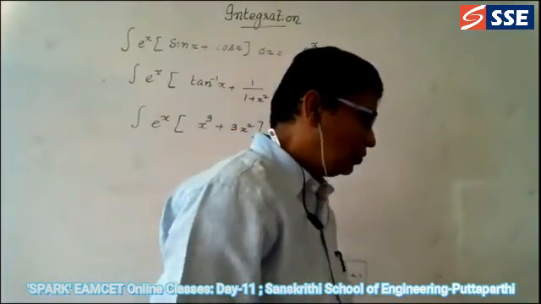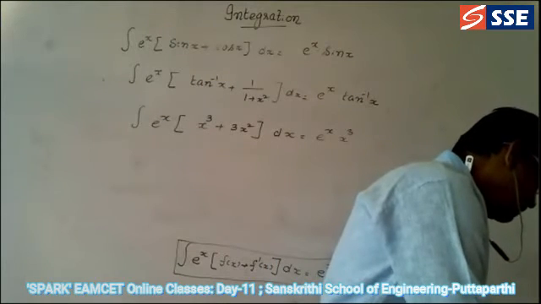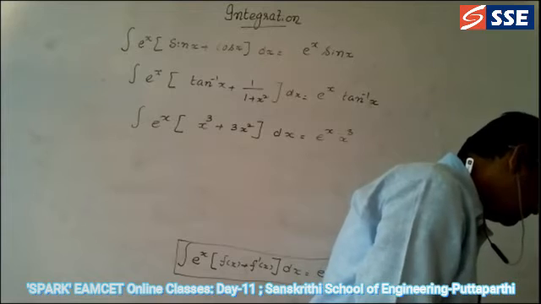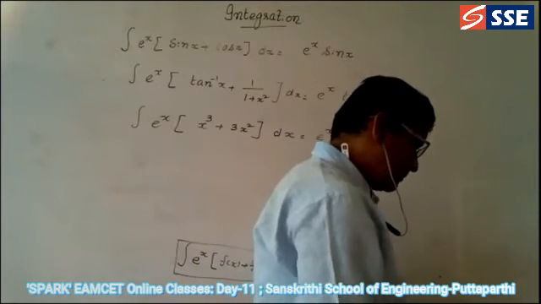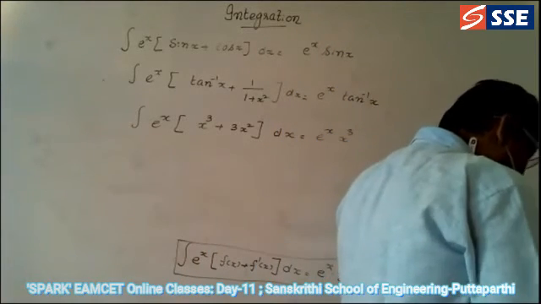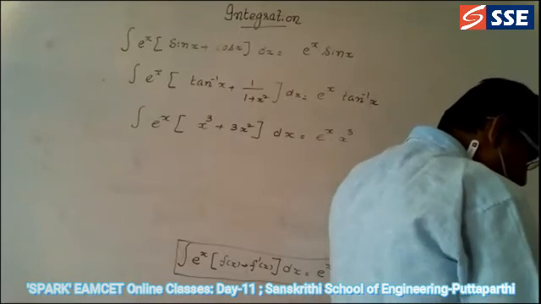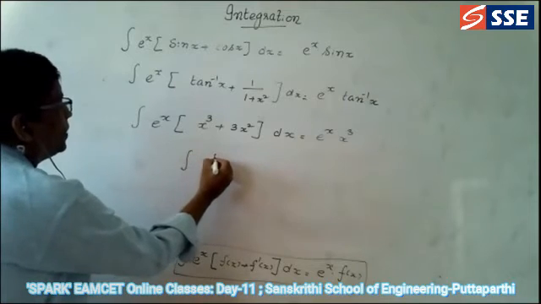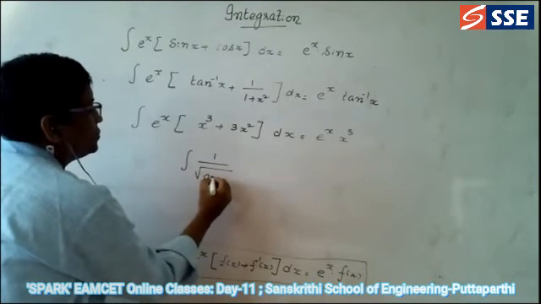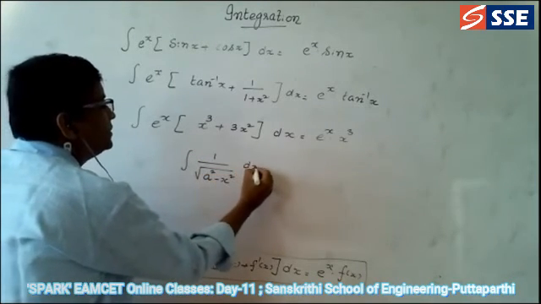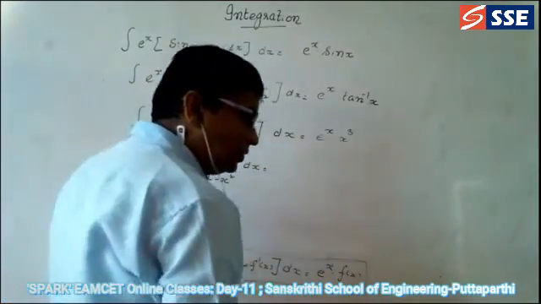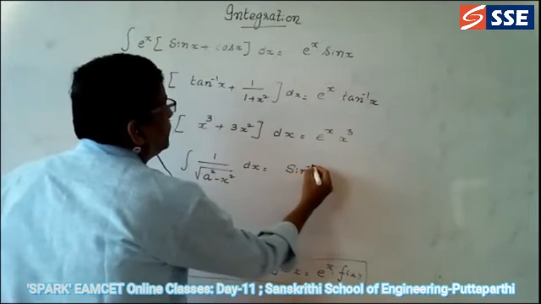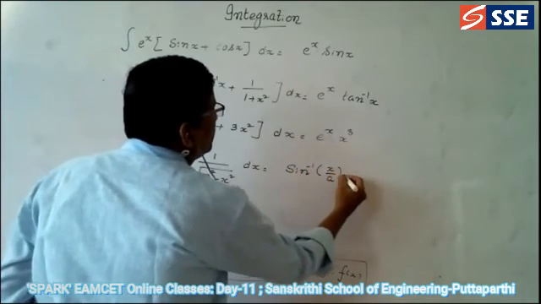So like this, there are so many things. Now, integration of 1 by root of a square minus x square dx is equal to sine inverse x by a plus c.